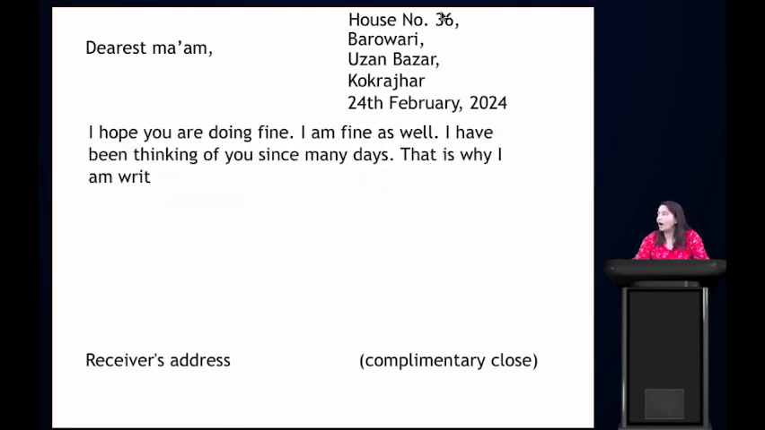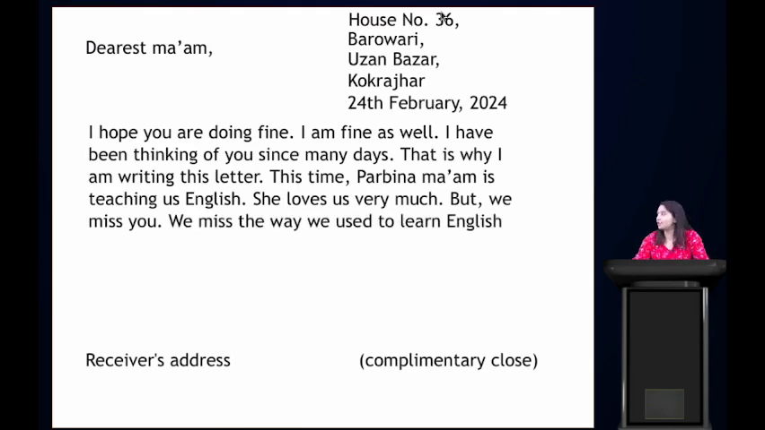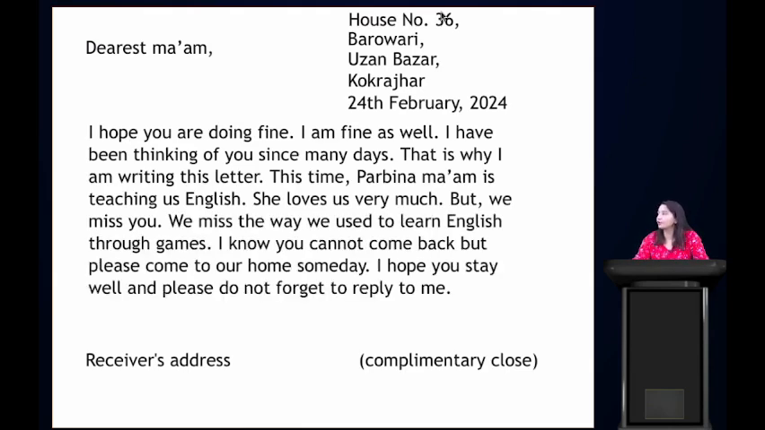Now in the place of the body of the letter, what should you write? I hope you are doing fine. I am fine as well. I have been thinking of you since many days. That is why I am writing this letter. This time Prabina ma'am is teaching us English. She loves us very much, but we miss you. We miss the way we used to learn English through games. I know you cannot come back, but please come to our home someday. I hope you stay well and please do not forget to reply to me.